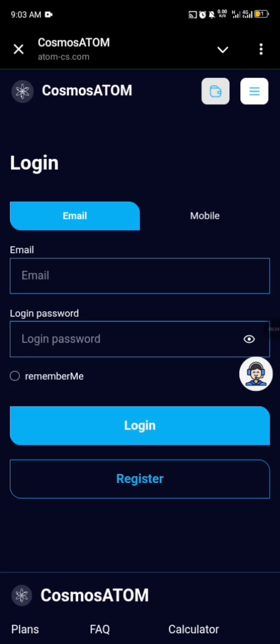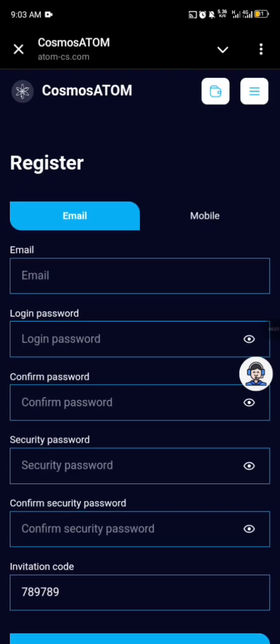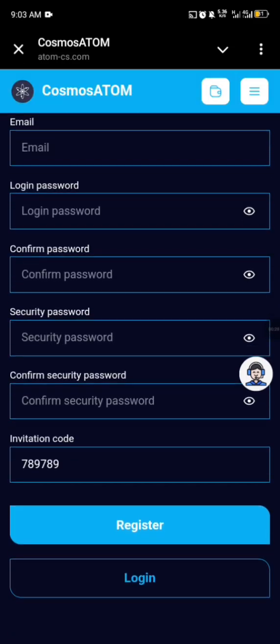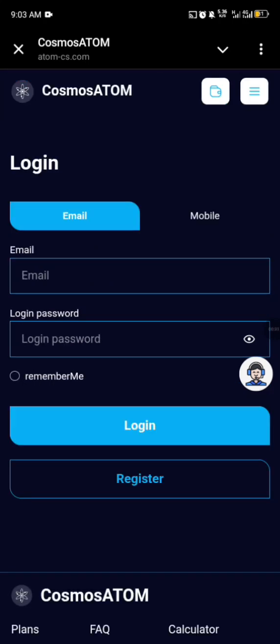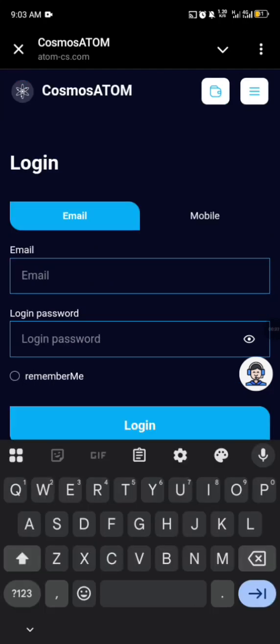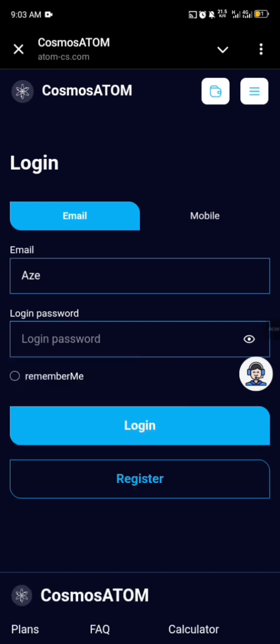Okay, so I'm on my login page and I'm showing you the registration page. This is all you need to do, fill in your registration page. I'll be able to log in right now because I already have an account with them, so I will just log in now.